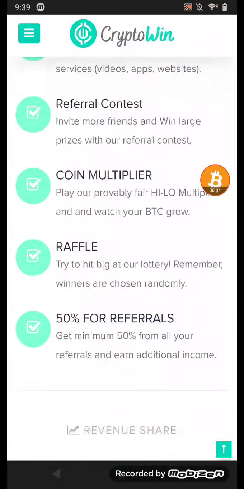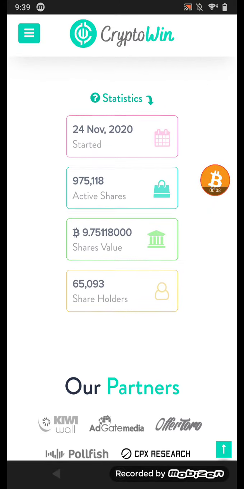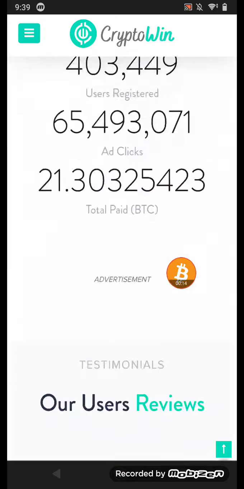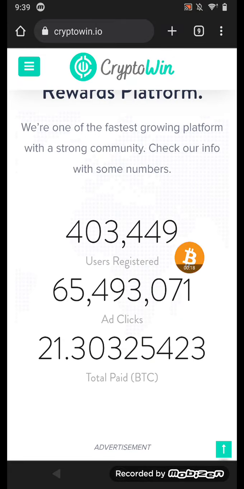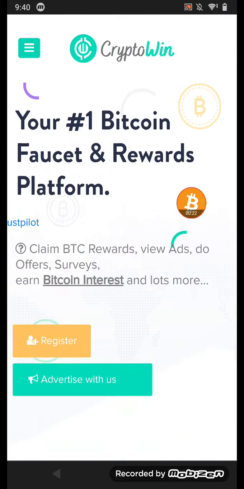Today I'm going to share with you this website. I have shared it many times, and this website's total share value is this much. The total paid Bitcoin is 21 Bitcoin. This website has paid a lot of users.